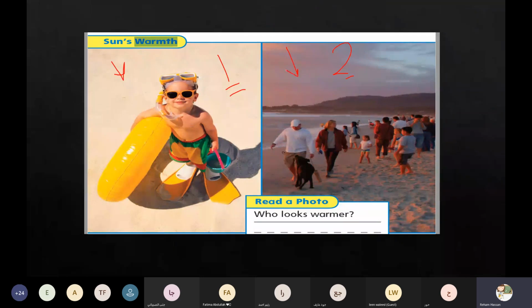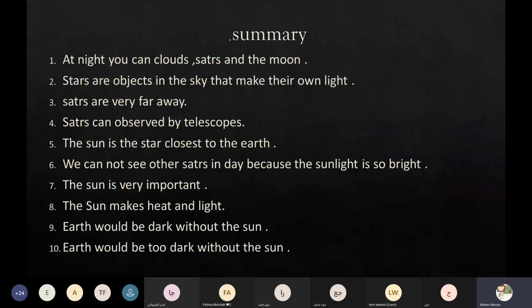So what is the summary of our lesson? Number one, at night you can see clouds, stars, and the moon. Stars are objects in the sky that make their own light. Stars are very far away. Stars can be observed by telescopes. The sun is the star closest to the earth.